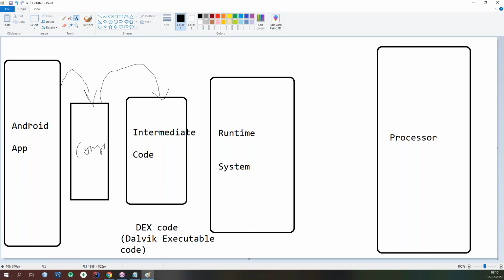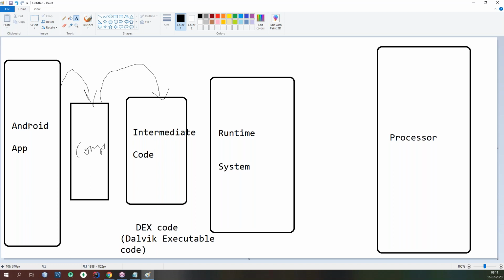Okay, but in Java, what happens generally? Suppose I write 20 classes in my Java program. For every class, a class file is created internally by the compiler. 20 classes means 20 class files are created. Each class file contains the bytecode instructions, that converted code.